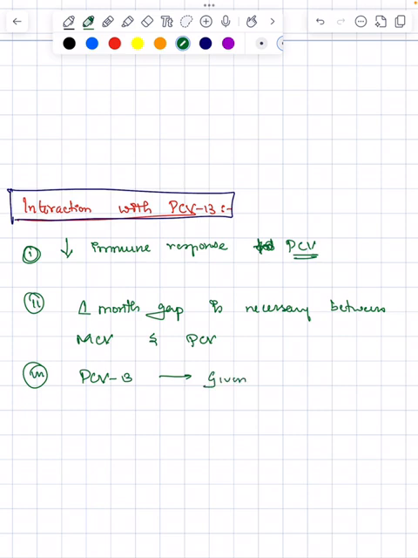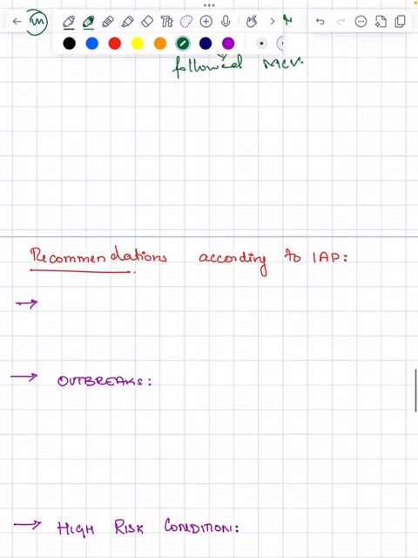So this is given first, then followed by your meningococcal conjugate vaccine. Okay, this is another important point to be noted. Next, recommendations according to your IAP.